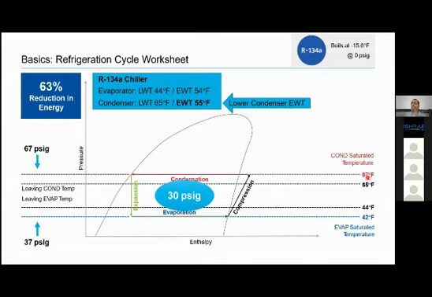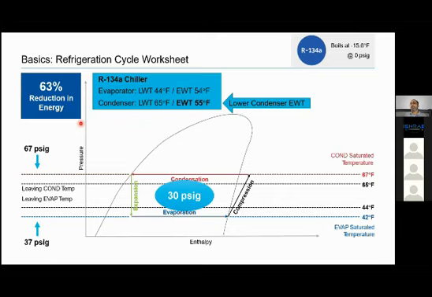And my refrigerant temperature is 67 degree Fahrenheit. So in place of 97, it is 67 now. And my pressure here is 67 psi. Now my lift is 30 psi. And for this small lift, my reduction in energy is 63%.